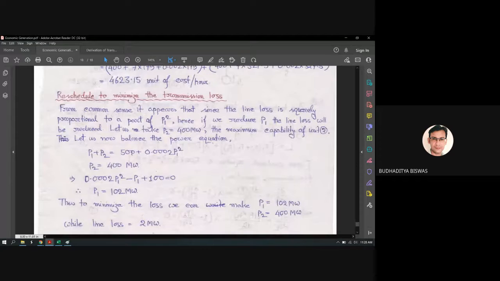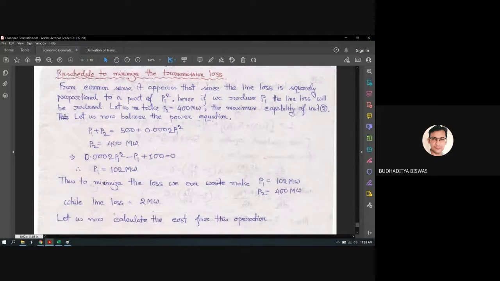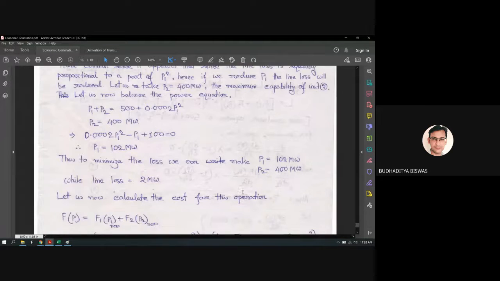P1 plus P2 equals 500 plus the line losses, and P2 equals 400, the maximum limit. So just replace the value of P2 here. We can get P1 equal to 102 megawatt. Okay. So to minimize the loss, we can make P1 equal to 102 megawatt and P2 equal to 400 megawatt, and line losses come as 2 megawatt.